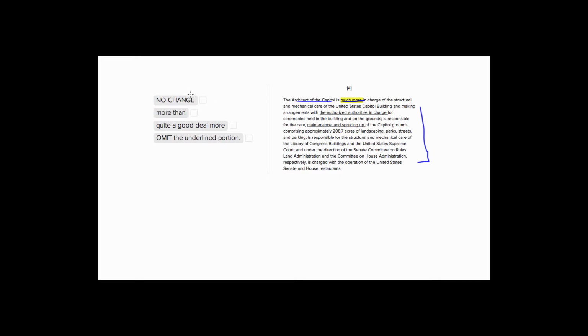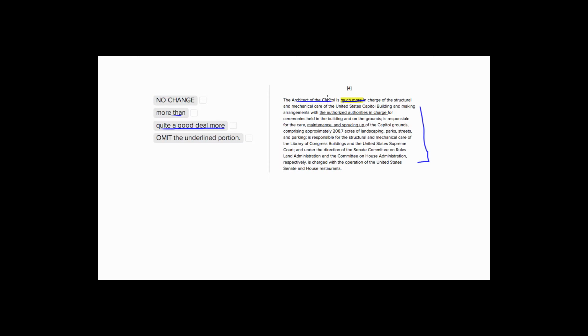Our first three choices are "much more," which is our original, "more than," and "quite a good deal more." All express the same idea that he's more in charge of something. But this is the beginning of our paragraph, and this is the first discussion we see in the passage of the duties of the architect of the Capitol. So it doesn't really make much sense to say the architect of the Capitol is much more in charge of the structural care than he is in charge of other areas, because we don't see any discussion of that.